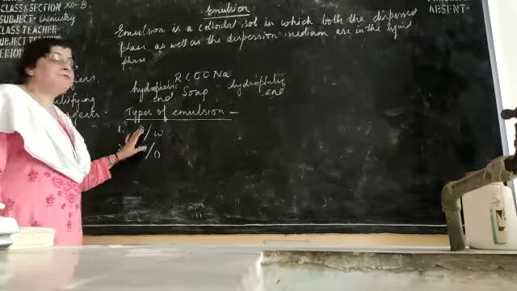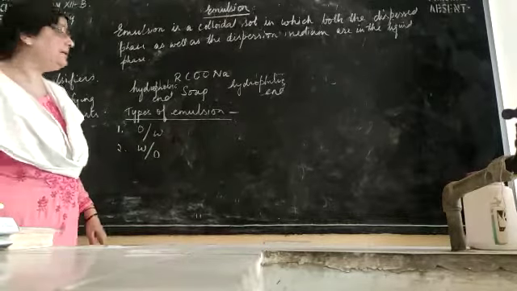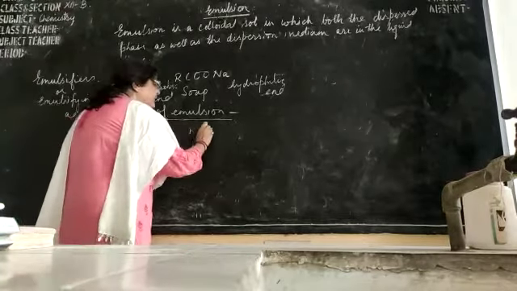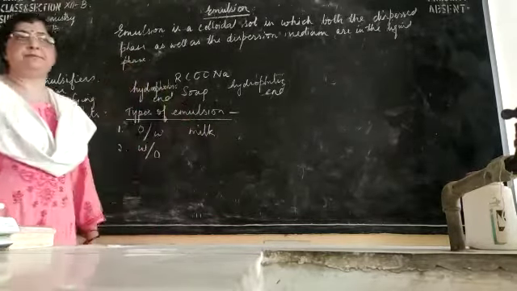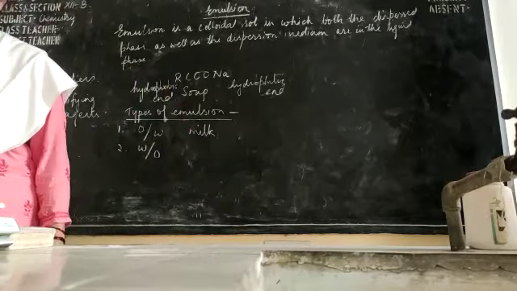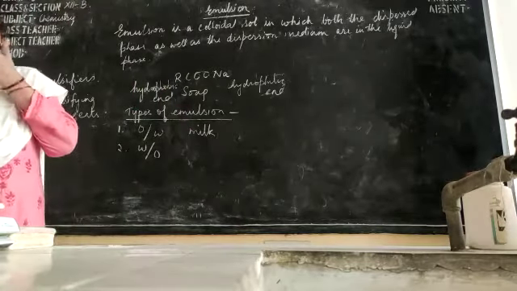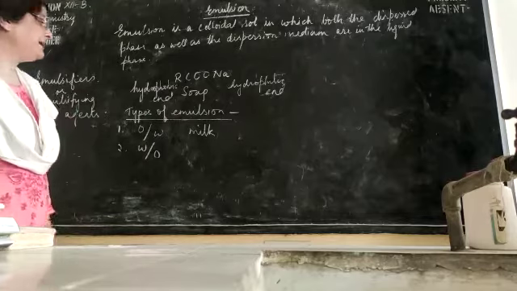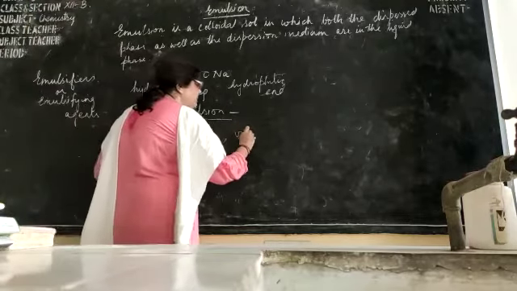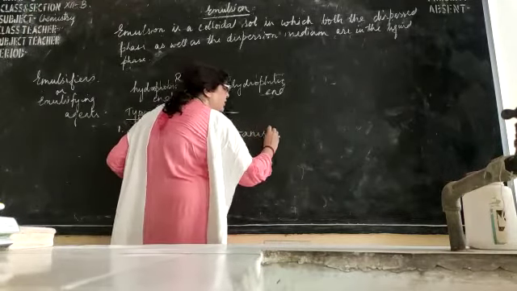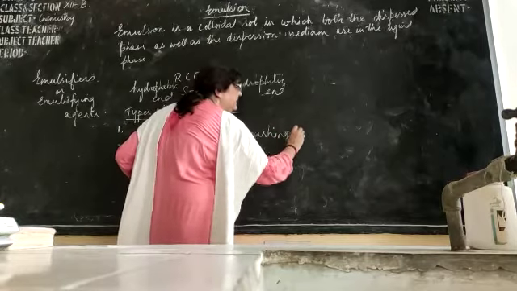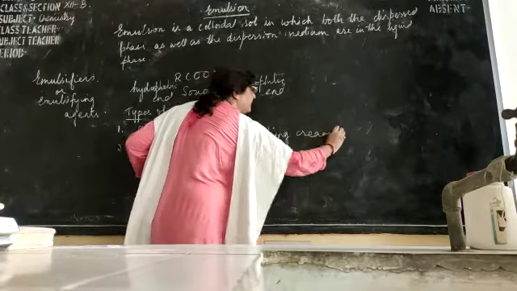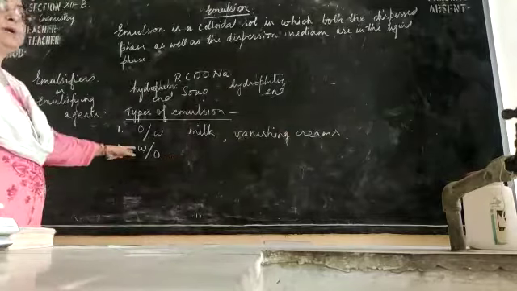Now an example of oil in water type is milk. In milk you have fat globules which are present in water. Then vanishing creams are also examples of oil in water type emulsions. What about water in oil?